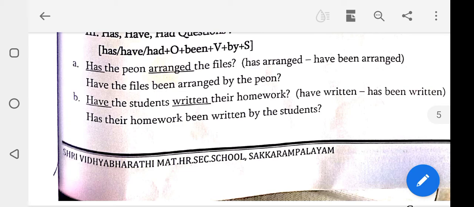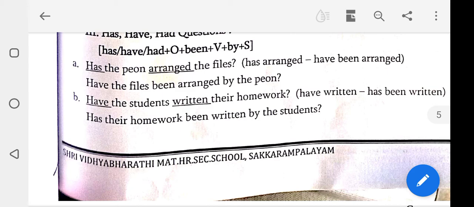The manager is the subject, appointed the verb, many office assistants the object. Answer, I will tell the answer. Many office assistants were appointed by the manager.